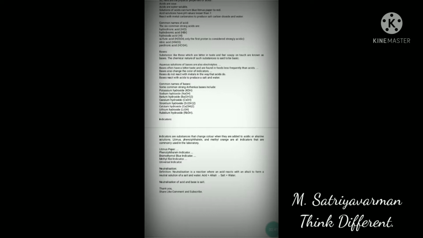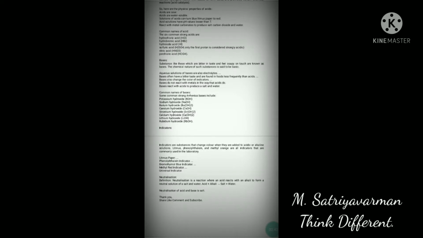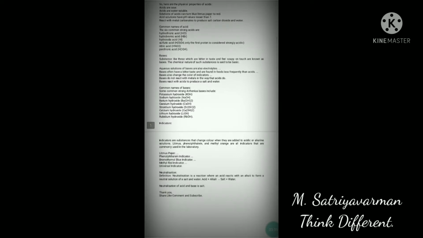Now let's see some common names of acid. I have taken 6 common strong acids. They are hydrochloric acid, short form HCl, hydrobromic acid HBr, hydroiodic acid HI, sulfuric acid H2SO4, nitric acid HNO3, perchloric acid HClO4. These are the 6 common strong acids.